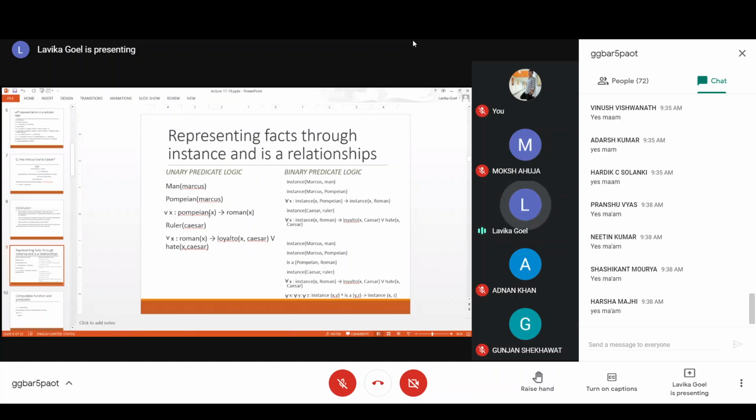Similarly, if you want to represent Pompeian and Marcus, you can write instance Marcus comma Pompeian. This means Marcus is an instance of Pompeian. It was a very simple representation that we were using, Pompeian Marcus, saying the same thing, that Marcus is a Pompeian. But if you want to represent using instance and is-a relationships, you represent it with two arguments: instance, then bracket, the instance, comma, the object. This is another representation with two arguments, so we call it binary predicate logic.